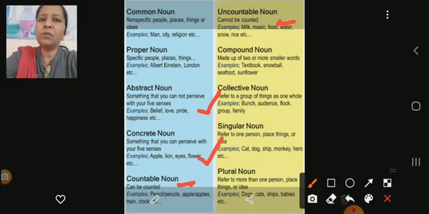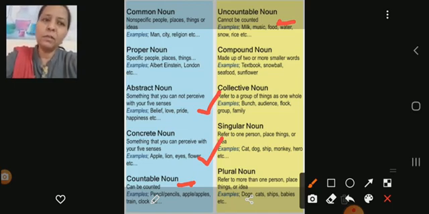If the singular noun is cat, in plural it will become cats. If the singular noun is dog, then in plural it will be dogs. If the singular noun is ship, then it will be ships. If the singular noun is baby, then in plural it will be babies.